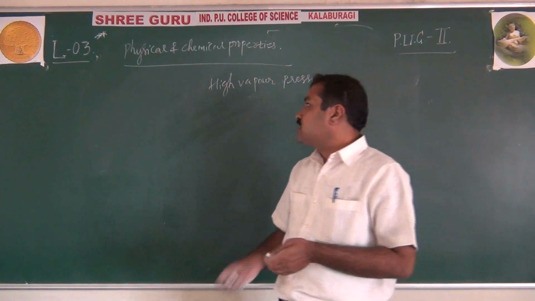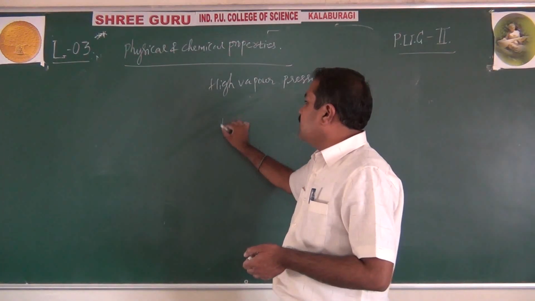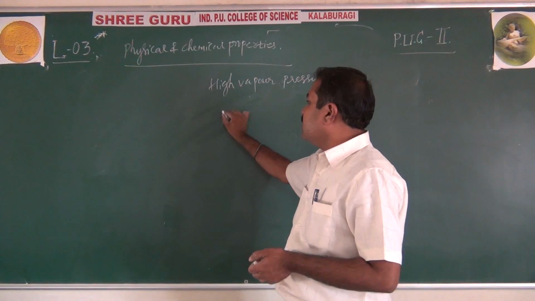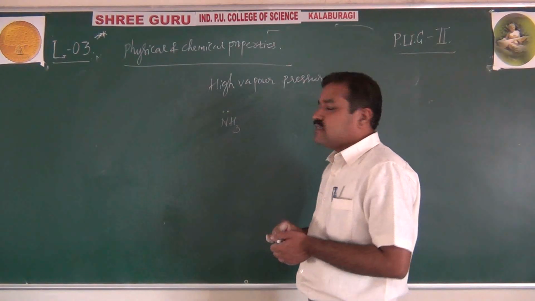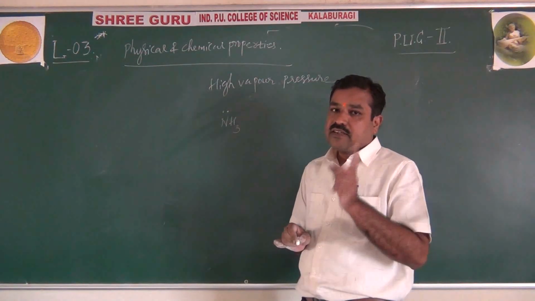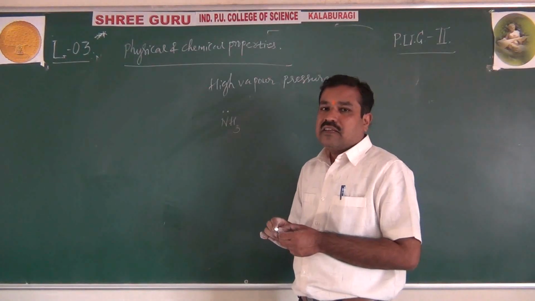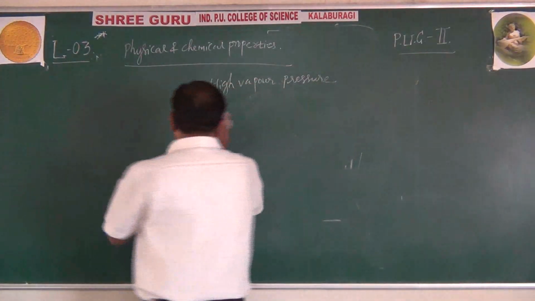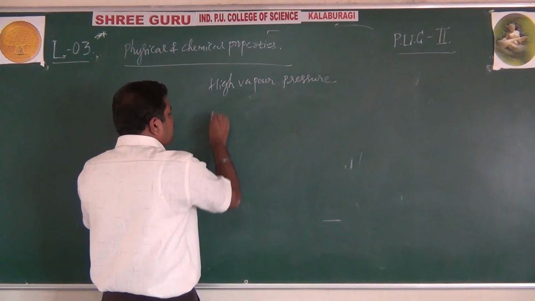Now next, this ammonia has a lone pair of electrons on the nitrogen atom. It acts as a Lewis base. In ammonia, you know that it is NH3.